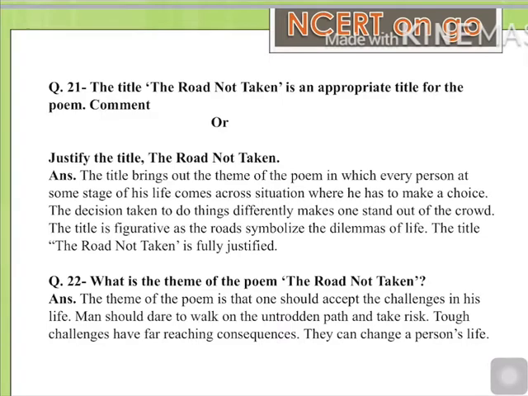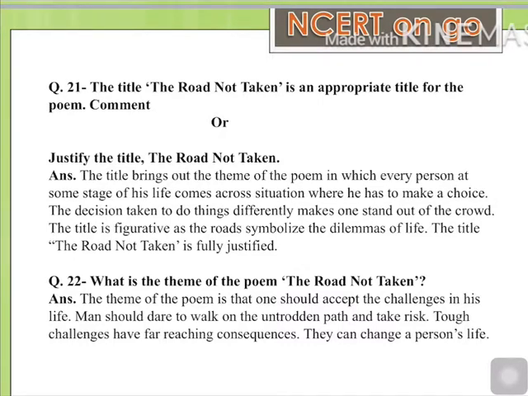Now answer is, the title brings out the theme of the poem in which every person at some stage of his life comes across a situation where he has to make a choice. We all know that. The decision taken to do things differently makes one stand out of the crowd. As the poet was depicted as an adventurous person, he was different from the crowd because he chose that road which was less traveled by people. The title is figurative as the road symbolizes the dilemmas of life. The perfect meaning for dilemma is asmanjas, where we are confused about which road we should opt for. The title The Road Not Taken is fully justified.